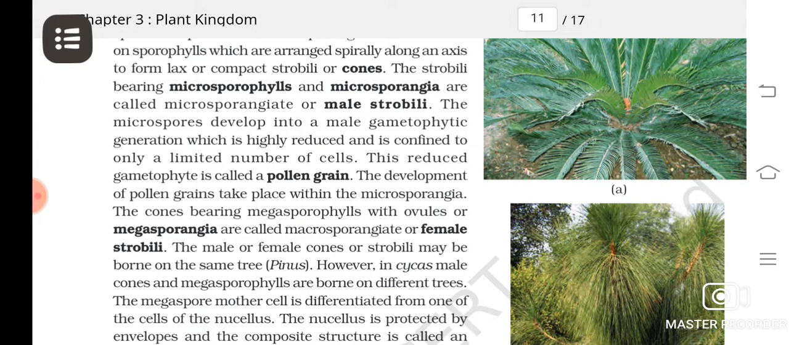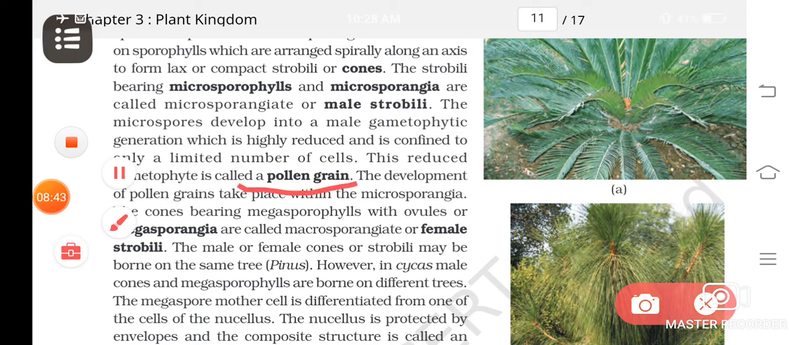Okay, and this microspore, if you see, contains a highly reduced gametophyte, the male gametophyte. This reduced gametophyte is known as pollen grain. So microspore contains the reduced male gametophyte, and this is known as pollen grain.